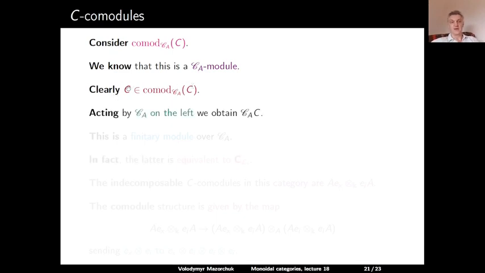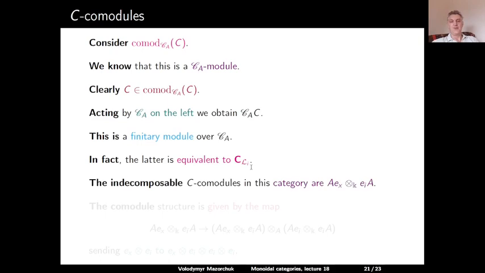And if we start from this object and act by CA on the left, we obtain a certain category CA applied to C. And this category is a finitary module over CA. And the claim is that this finitary module is equivalent to the cell module which corresponds to the left cell L_i.